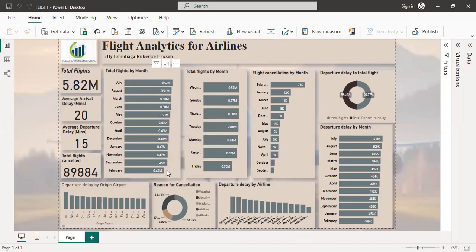The lowest flight traffic was observed in the month of February, having about 430,000 flights recorded.